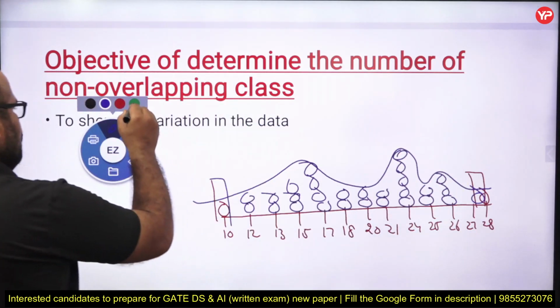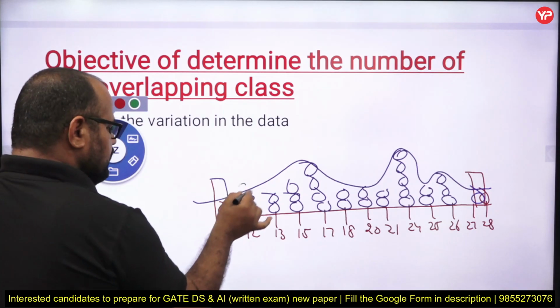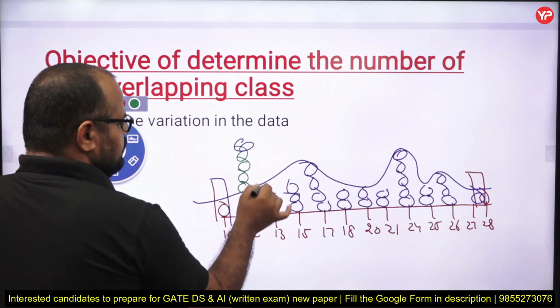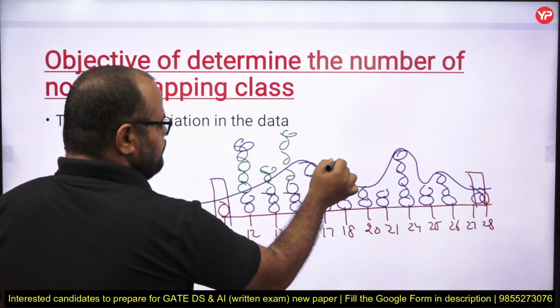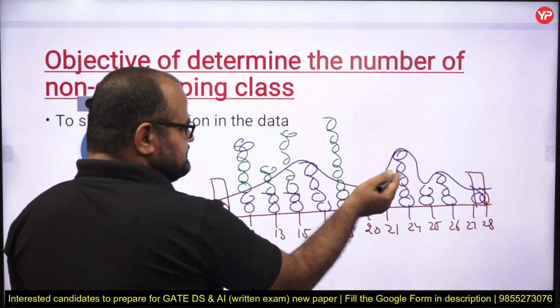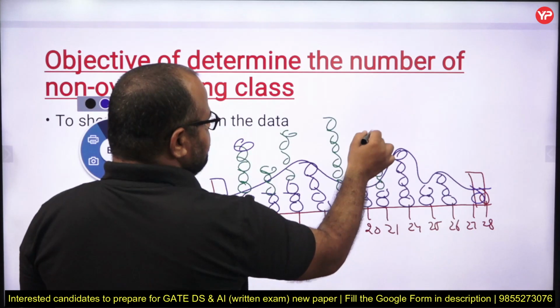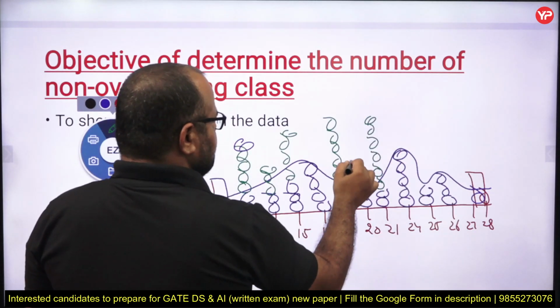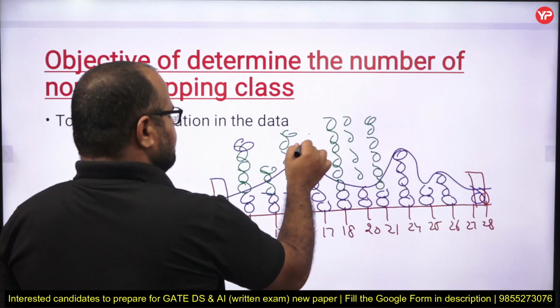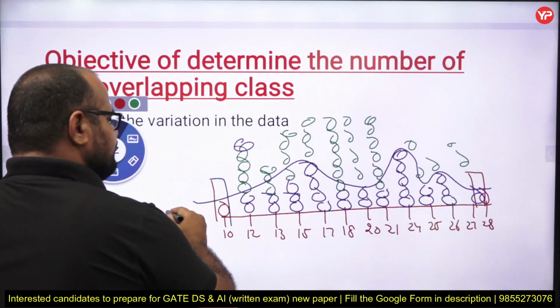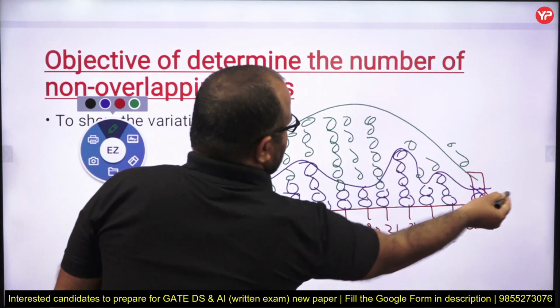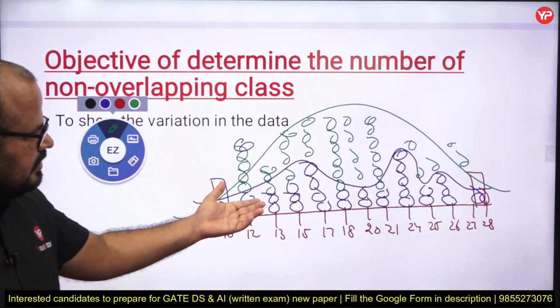But suppose I use even more values, taking more observations in my data set, in my population or in my sample, then it gives me a better understanding of my data set.